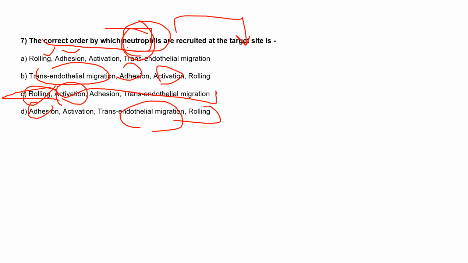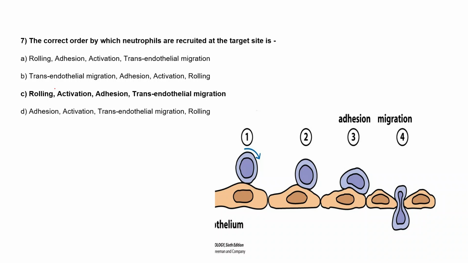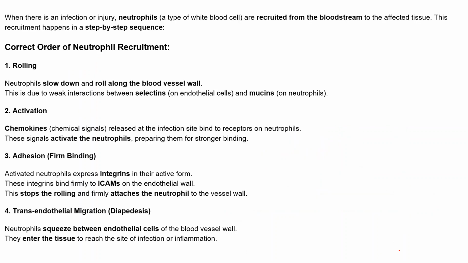Okay, let's see the right answer. So option C is the right answer. I think you are confused between the adhesion and activation. So first the rolling will happen, the second is activation, and third is adhesion, and after that migration. So these are the main steps for this.